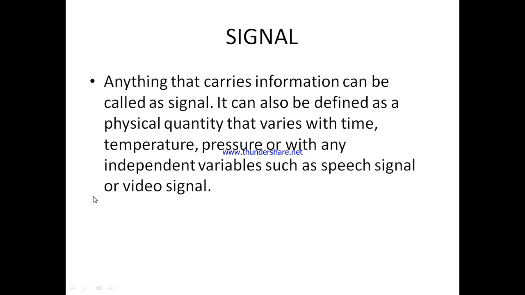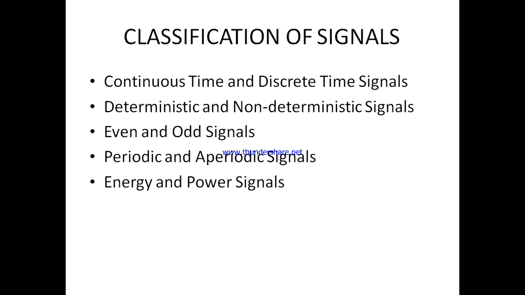So a signal carries some information from one place to another, and it can be represented as varying with time. Speech signals or video signals are examples of signals. Now we are going to discuss classification of signals.